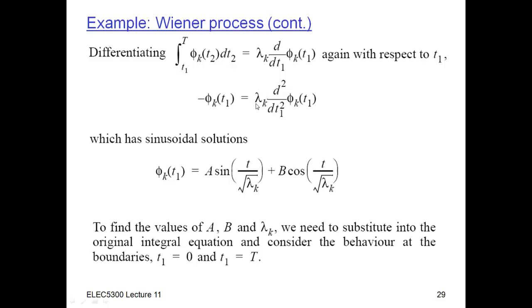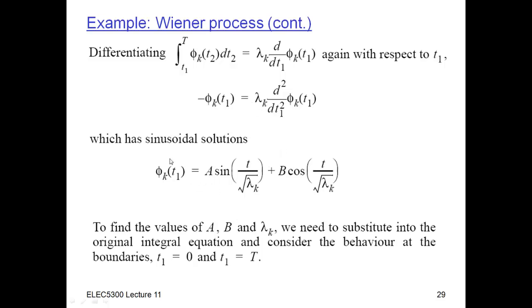And so now you can see that in these equations, the lambda sub k appears with the square root because I've double differentiated, which indicates the frequency should appear twice. So lambda k here is actually 1 over the frequency, because when I double differentiate, the frequency will appear over here. So this will have to cancel that out.